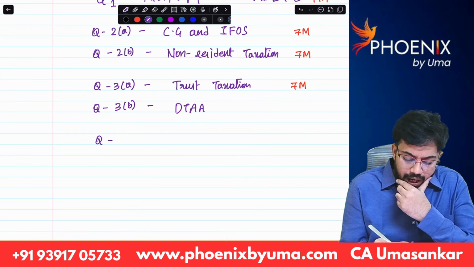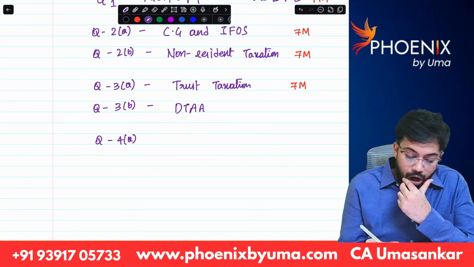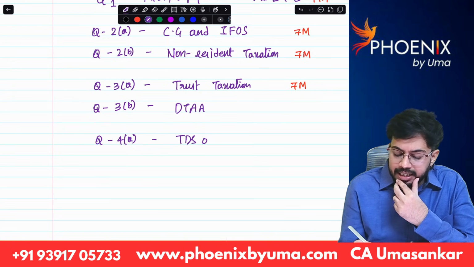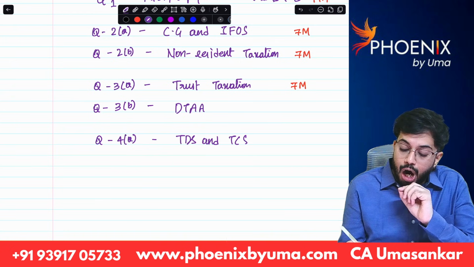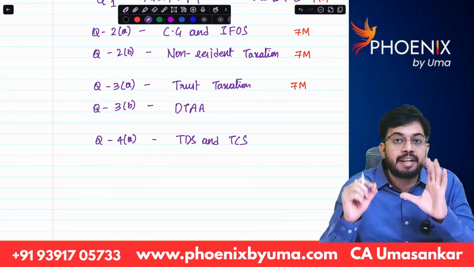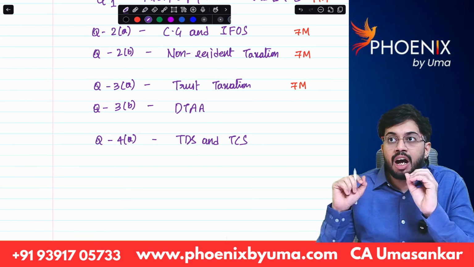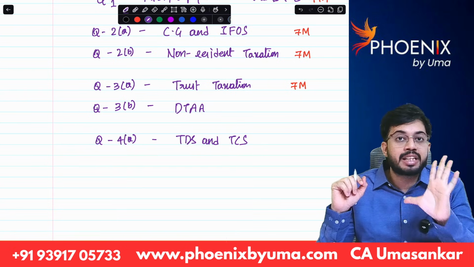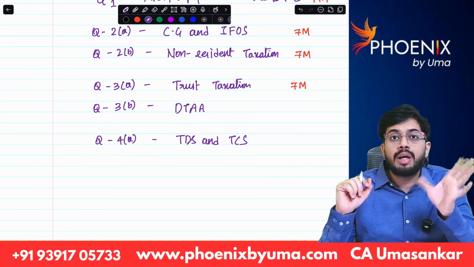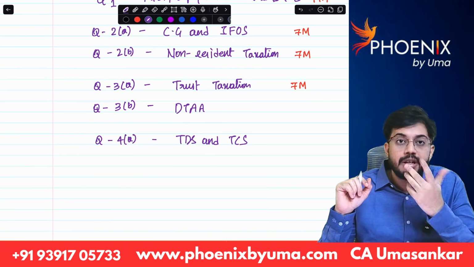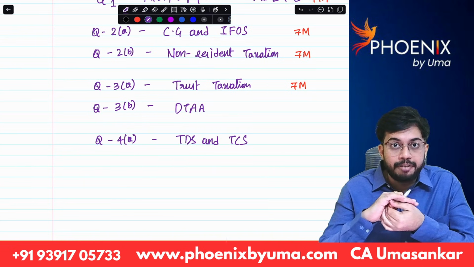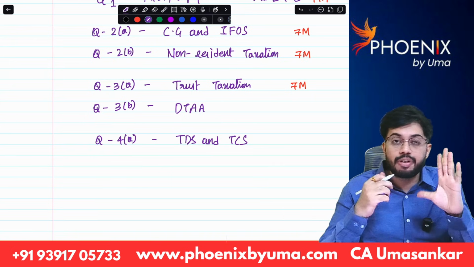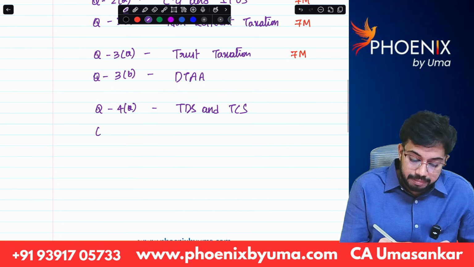Question number 4A, always it is coming from TDS and TCS chapter. See how important TDS and TCS are at final level. Easily 7 to 11 marks. 7 marks, one theory descriptive question will come, and 1 or 2 MCQs might come in the examination. So 7 to 11 marks can be expected from the TDS and TCS chapter. Question number 4A, 7 marks.